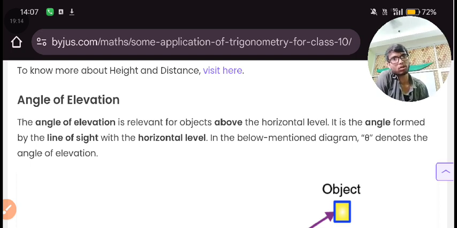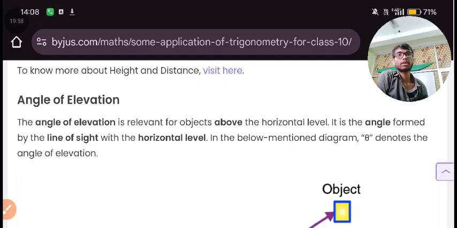You know that an angle is formed with the help of two line segments. If you have more than two line segments, then you will be able to form more angles. If you have two line segments, you will be able to form only one angle. It doesn't matter how many angles you have. What matters is elevation. What is elevation? Angle of elevation.